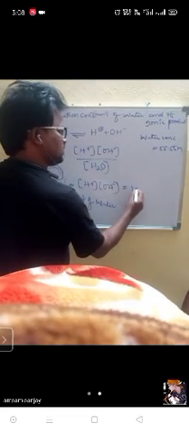It means the concentration of H plus is 10 power minus 7, since pH is 7. The concentration of OH minus is also 10 power minus 7. Now 10 power minus 7 times 10 power minus 7 gives 10 power minus 14.